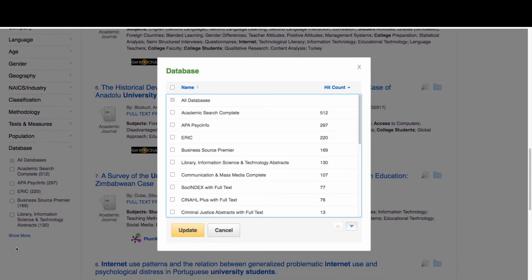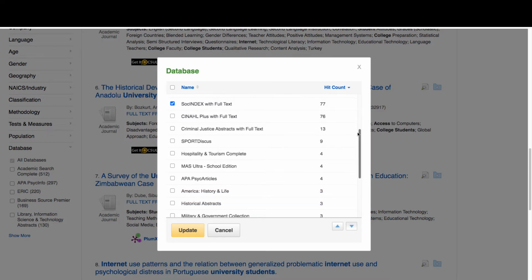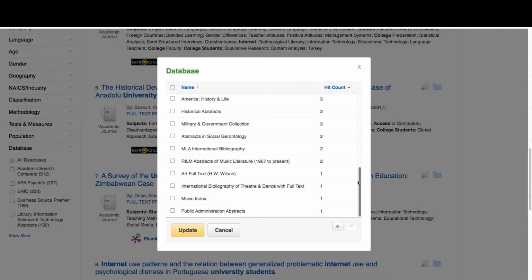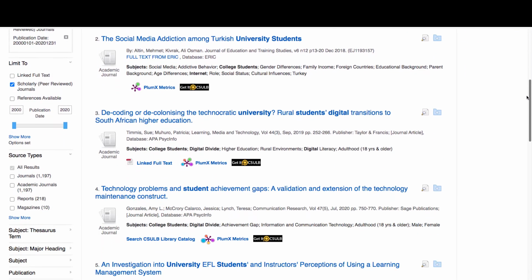And not surprisingly, they're showing up in ERIC, which is an education database. Academic Search Complete, which we'll talk about in a minute, that's a very broad database. PsycInfo, not quite certain why it's showing up there. Communication and Mass Media Complete. SocINDEX is a social sciences database. And I'm not sure, maybe Public Administration Abstracts. We're going to stop there. So we got ourselves down to 1,200.